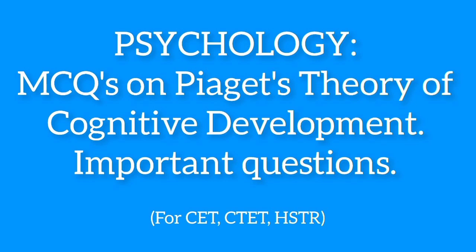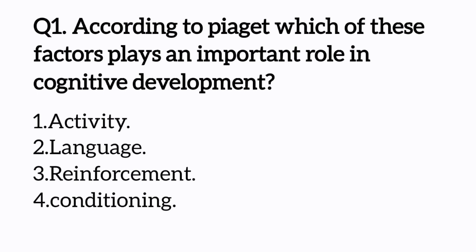According to Piaget, which of these factors plays an important role in cognitive development? Options: activity, conditioning, language, reinforcement. Conditioning and reinforcement are not related to Piaget and Lev Vygotsky's theory. These two come under behaviorism. And in Vygotsky's theory, language plays an important role in cognitive development.